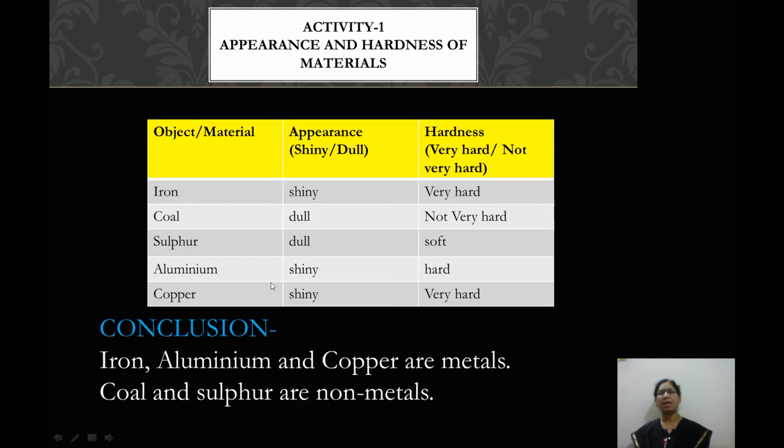Next was aluminium. It had a shiny appearance and it was very hard also. So it was grouped under metals. Last material was copper, which had a shiny appearance and it was very hard. So aluminium, copper and iron were placed in the group of metals.